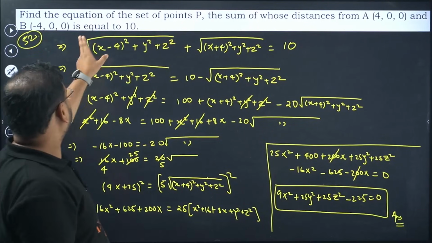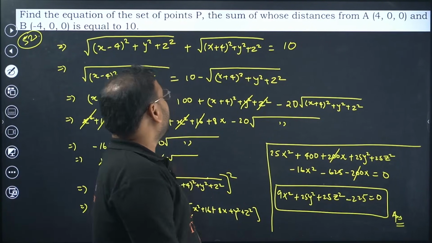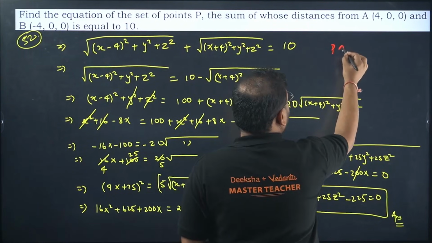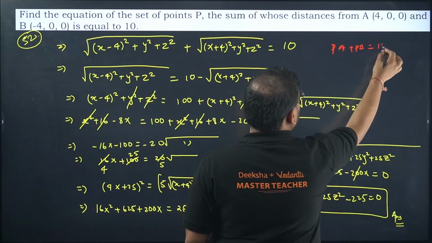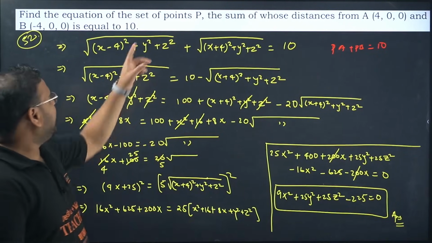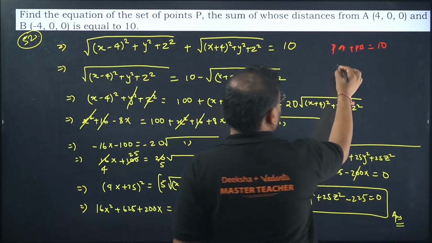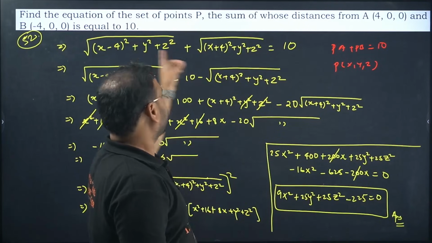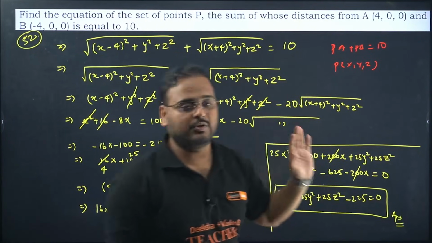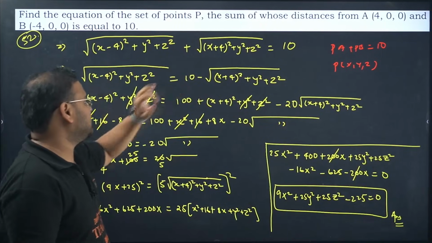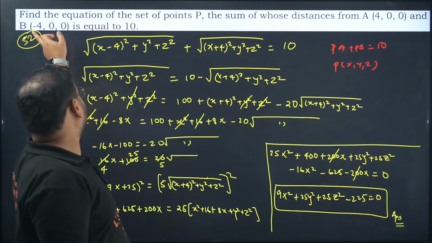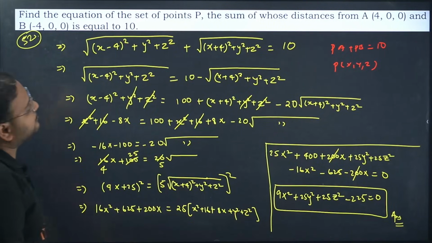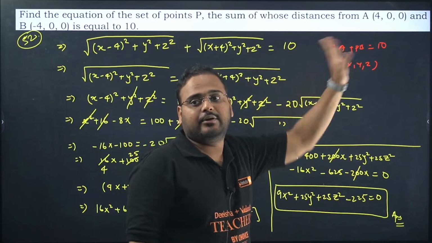Here it is. Find the equation of the set of points P, the sum of whose distances from A and B is 10. They're saying that PA plus PB is 10. How to find PA? Let's say I'm taking the point P coordinate as x, y and z. So x minus 4 the whole square, y minus 0 will be y, z minus 0 will be z, all in the root. That's my length PA. Same way for PB. x minus of minus 4 will become plus 4, so x plus 4 the whole square, y minus 0 and z minus 0 will give y square and z square. And this side is 10. You can see the equation.